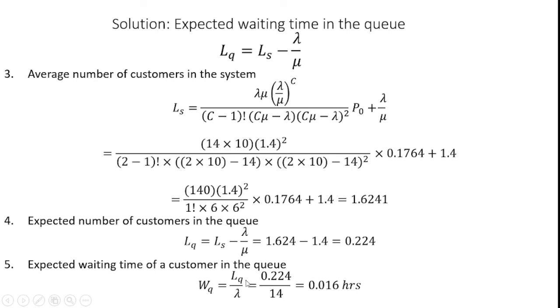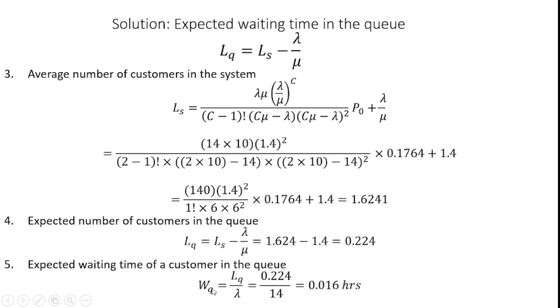After that, the expected number of customers in the queue, which is LQ, is also needed to identify the expected waiting time of a customer in the queue. For that reason I identify LQ also. For identifying the LQ, we should know LS, lambda and mu. Lambda and mu were already given in the problem, but LS I identified in the previous step. So LS minus lambda by mu is equal to 1.6241 minus 1.4, where lambda by mu is 14 by 10, which is 1.4. From this I get the expected number of customers in the queue as 0.224.